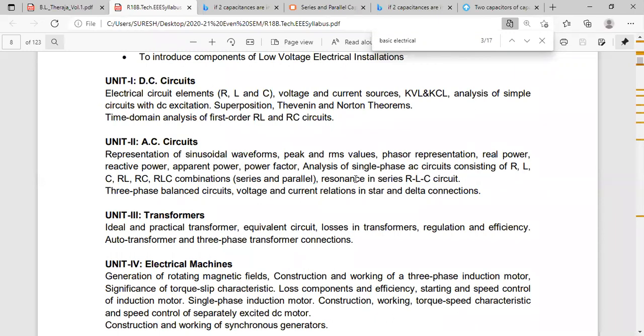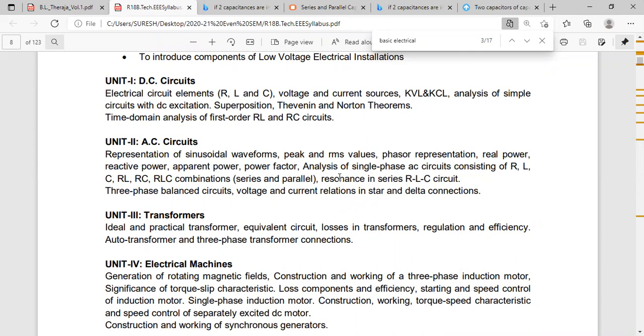So if you draw all this, they'll give 5 marks for resonance. And also you have to write the condition for resonance, XL is equal to XC, and you have to derive the formula f naught is equal to 1 by 2 pi root LC. If you write all this, they'll give 5 marks. Even if the question just says explain resonance, whether they ask graphically or not, you have to draw the curves. Curves are very important. Then only they'll give 5 marks. Otherwise, they'll give 1 or 2 marks if you write the formula.